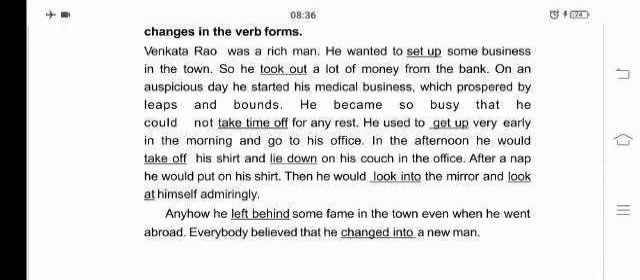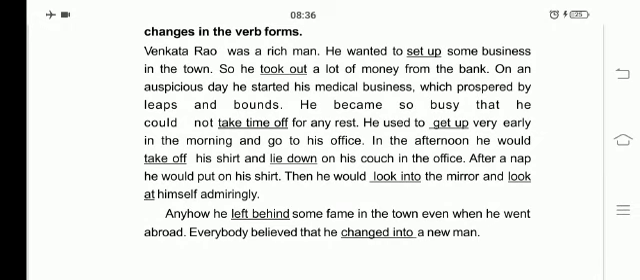Venkat Rao was a rich man. He wanted to set up some business in the town. What will you be writing in that blank? Set up. So he took out a lot of money from the bank. What did he do? He took out a lot of money. So write took out in the blank.